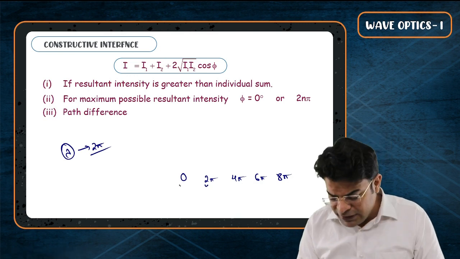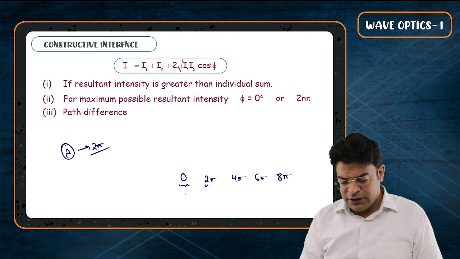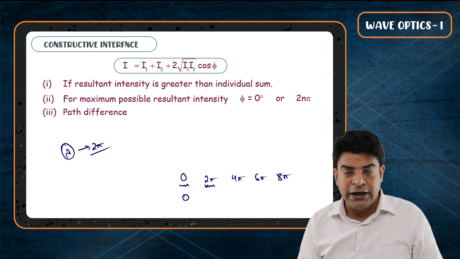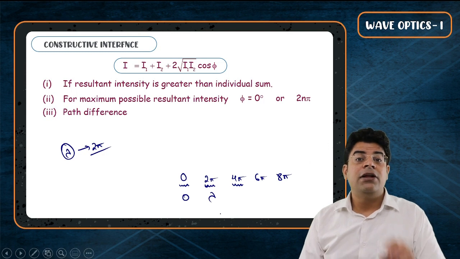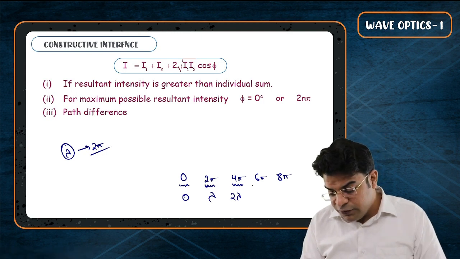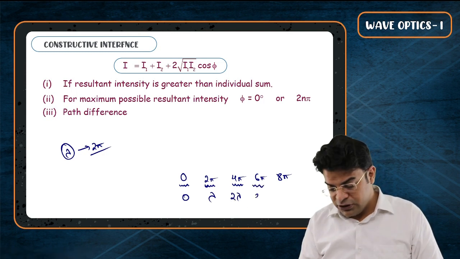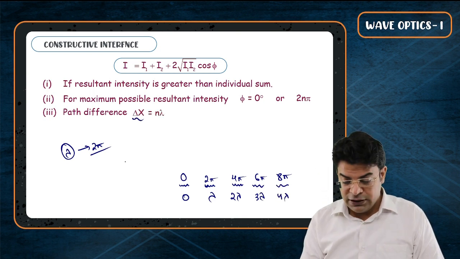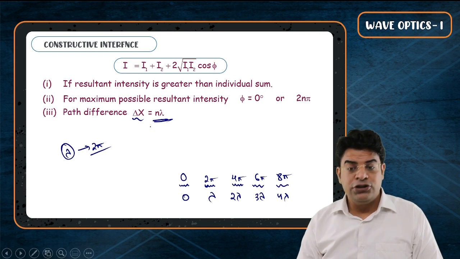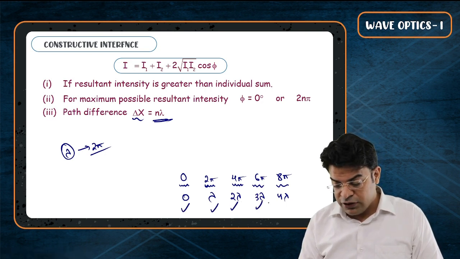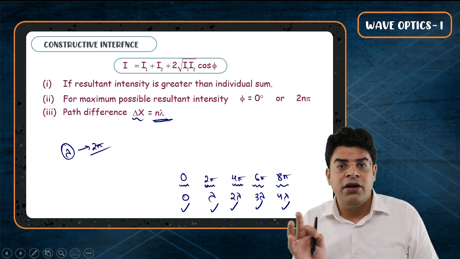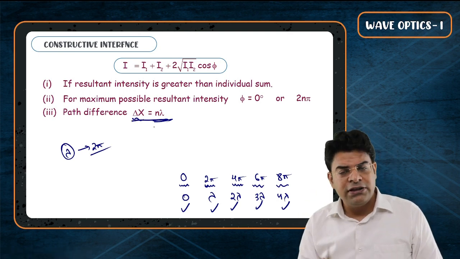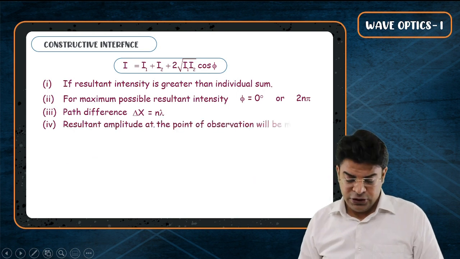So when the phase changes by 0, the path changes by 0. When the phase changes by 2 pi, the path length has to be lambda. When the phase changes by 4 pi, the path difference has to be 2 lambda. When the phase changes by 6 pi, the path difference has to be 3 lambda, and so on. So you will say that the path difference has to be nothing but n lambda. It has to be either 0 or lambda or 2 lambda or 3 lambda or 4 lambda. It has to be just an integral multiple of lambda. So what has to be the path difference? n lambda.